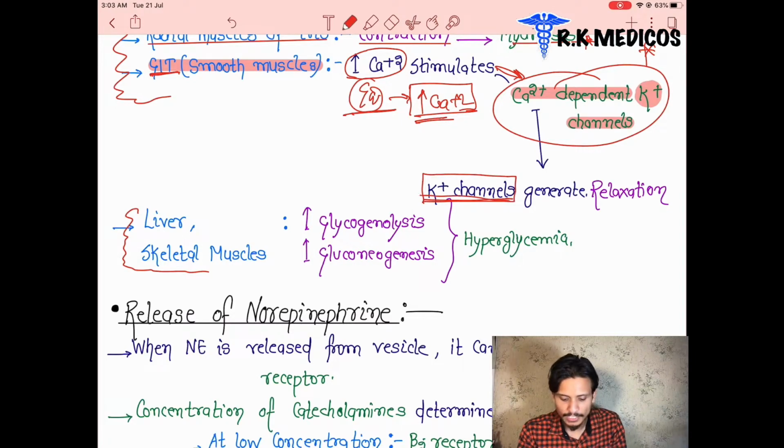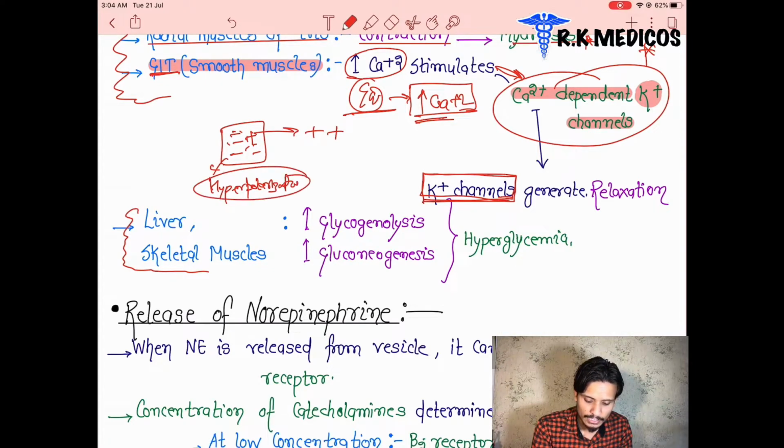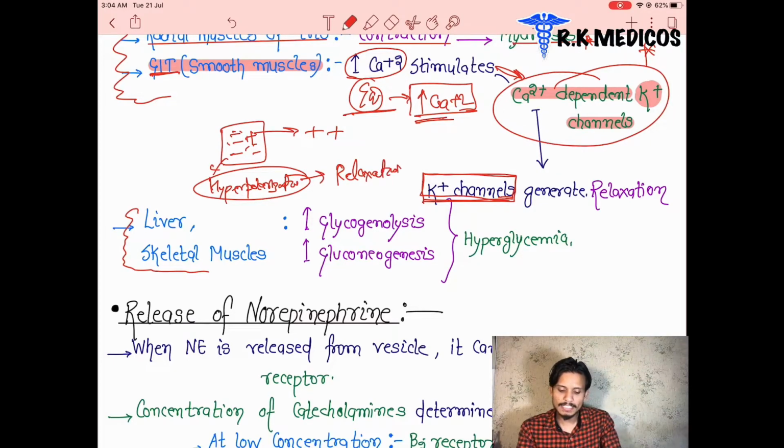And now you imagine this is the cell, and inside the cell positive charges are present, and the cell starts losing its positive charge to the outside. It means what? The cell is entirely negative inside. It means there is a hyperpolarization. And when any cell gets a hyperpolarization, it means the cell is in a relaxation state. So everything is happening here.